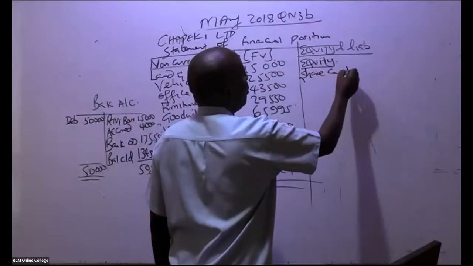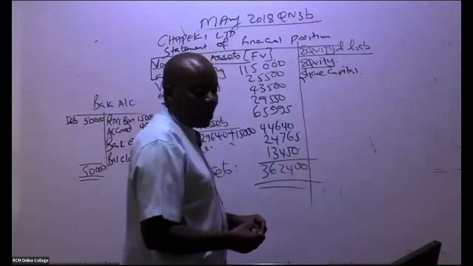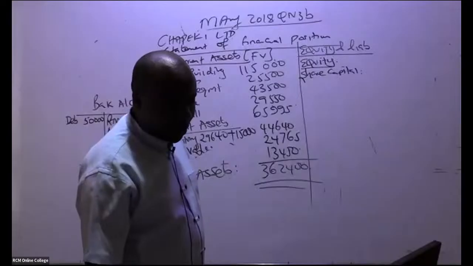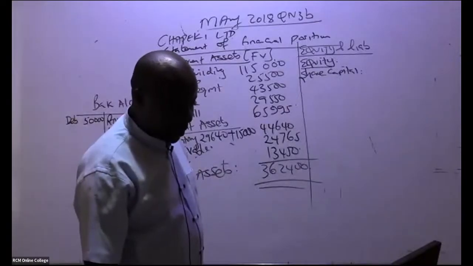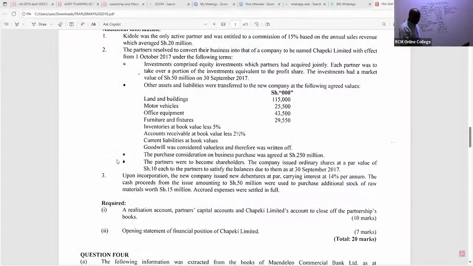So equity, go to note number 3. They told us something about this share capital, that we never paid the partners. The purchase consideration was not cash. We are told here, note number 2 actually: the partners resolved to convert their business into that of a company to be named Chepeki Limited with effect from 1st October 2017.